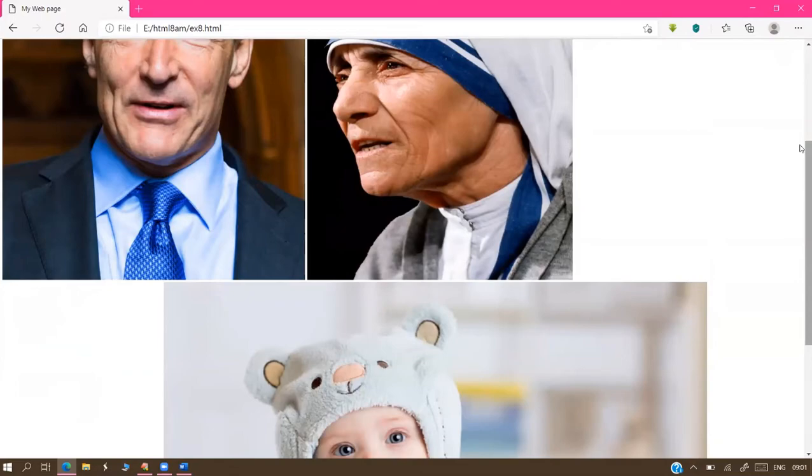A website is a collection of web pages. Right now we have a number of pages. Some images we are displaying on one page, some images on another page, and we are going to navigate across all these pages. Linking, interlinking, that is your next topic. We move from this page to that page.